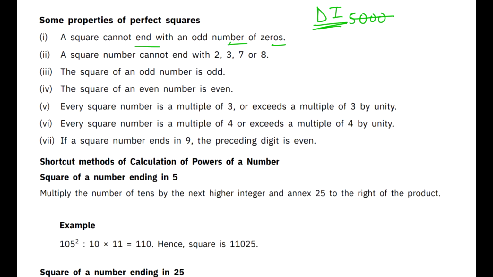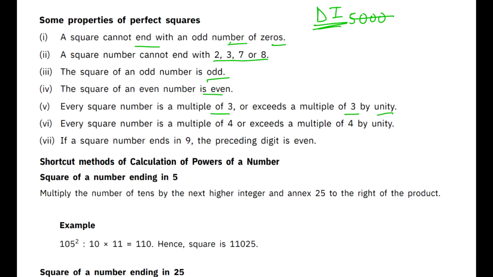Also, a square number cannot end in 2, 3, 7, 8. A square number of an odd number is always odd and of an even number is always even, because that is understood. Next, a square number is either a multiple of 3 or exceeds a multiple of 3 by unity. Every square number is either a multiple of 3 or it exceeds it by unity.